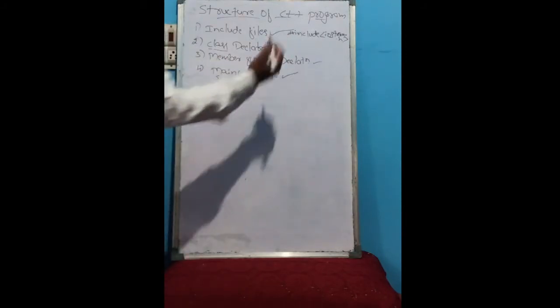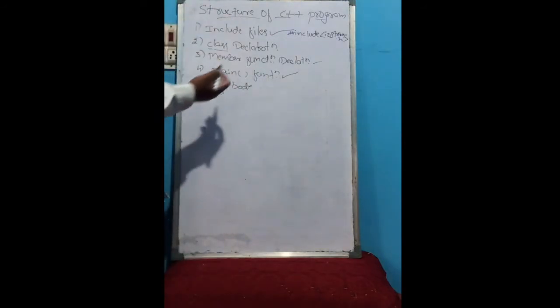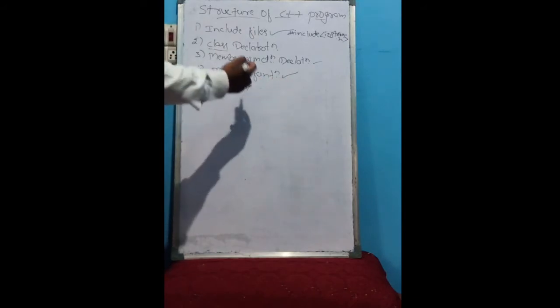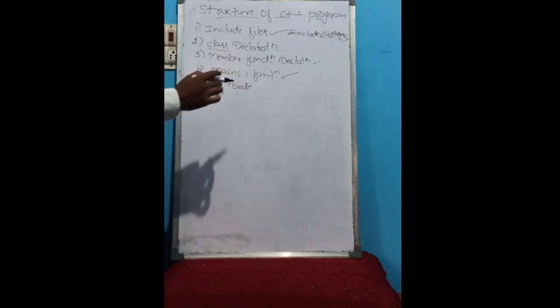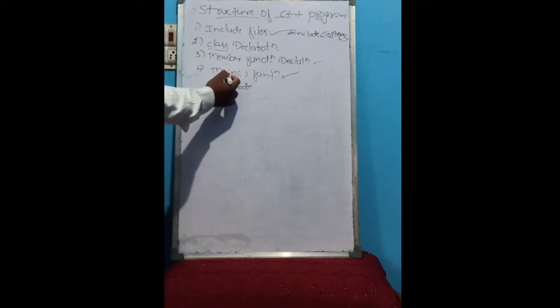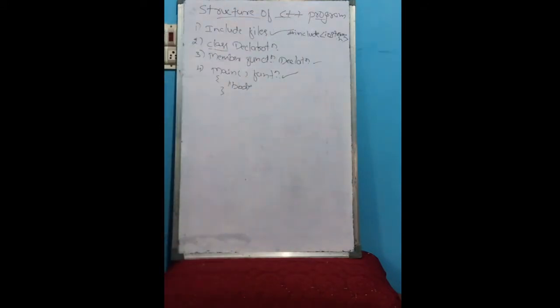Member function declaration contains functions used by other functions or the main function. And the main function is the main section of the program. Without it, execution is not possible. Execution starts from the main function only, and it contains the body of the program. Clear? This is about the structure of the program.